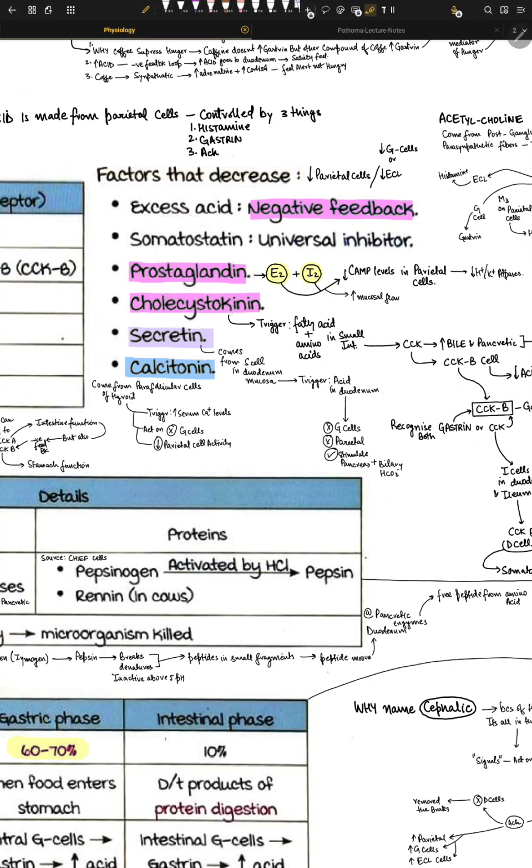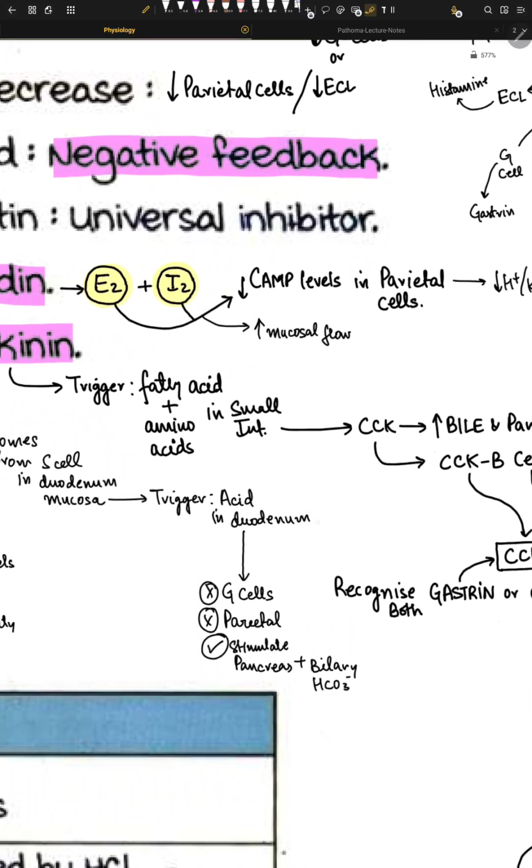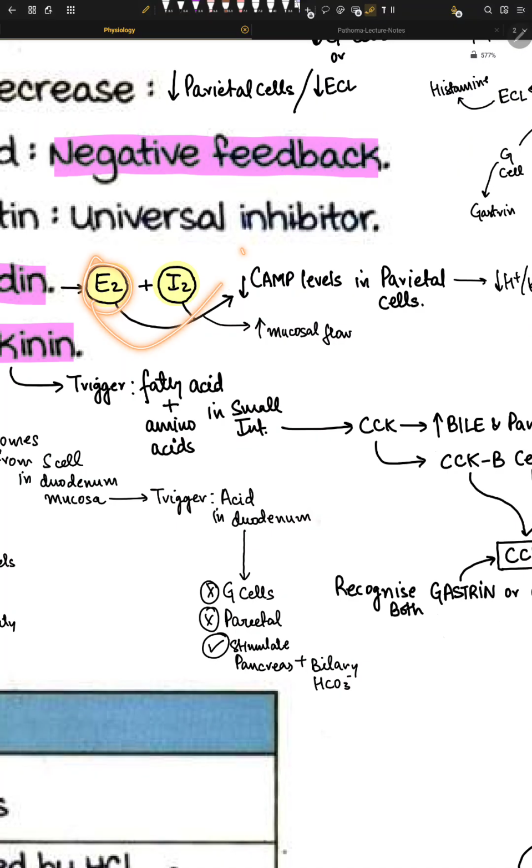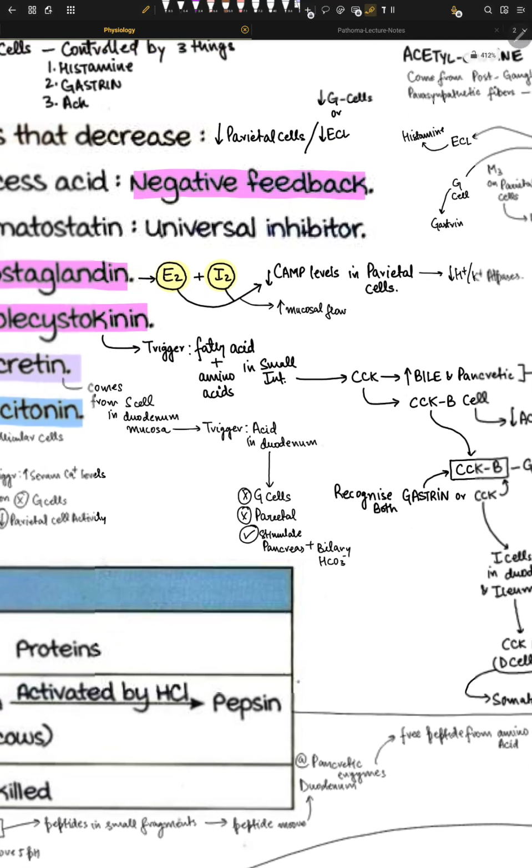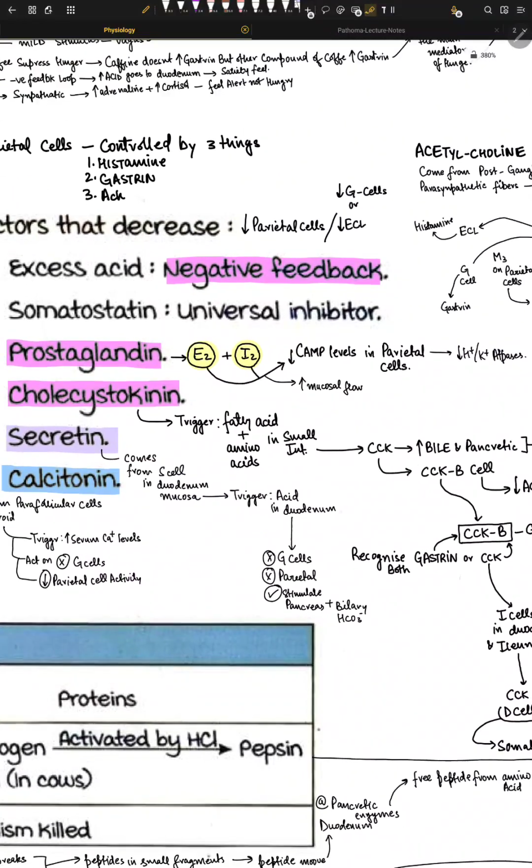Prostaglandin, it's amazing. Prostaglandin, especially E2, is one of the main prostaglandins for pain and fever. So E2 and I2, what happens here is that E2 goes and decreases the cAMP levels, right? And it decreases this cAMP level because it works via Gi, right? Okay, let me try to explain a little better. Let's try to understand what prostaglandin is first, right? Because if we don't understand prostaglandin, we will not be able to understand this cAMP part.